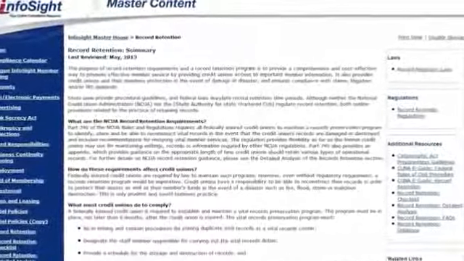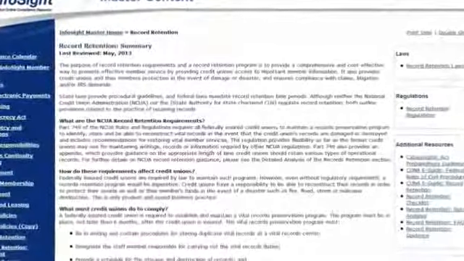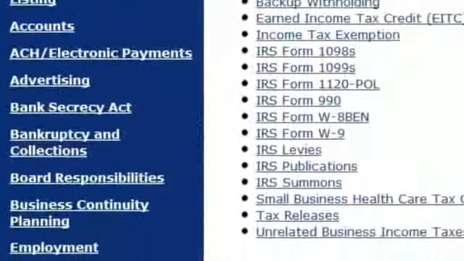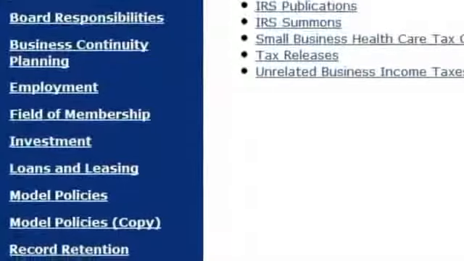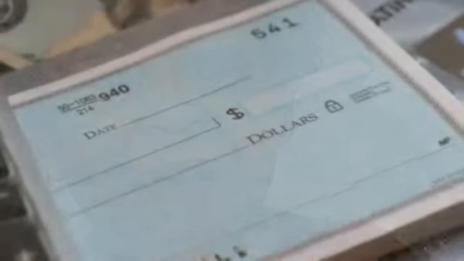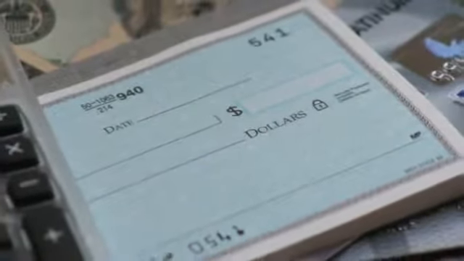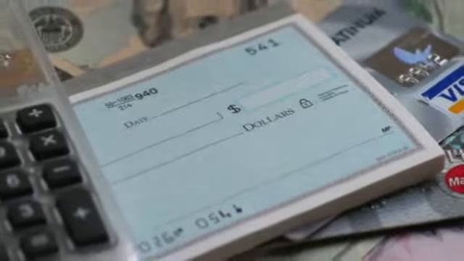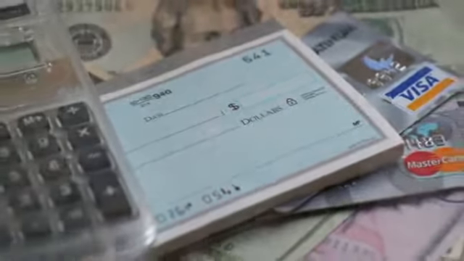Records are an important part of doing business. For guidance on what to keep, along with suggested retention timeframes, visit the Record Retention channel. The Security channel addresses one of today's most significant areas. This channel covers a variety of topics, including the Children's Online Privacy Protection Act, identity theft, and the payment card industry data security standards for credit unions providing credit or debit card products.